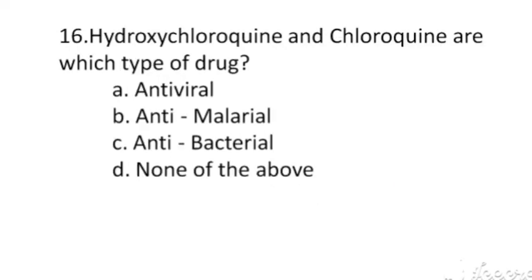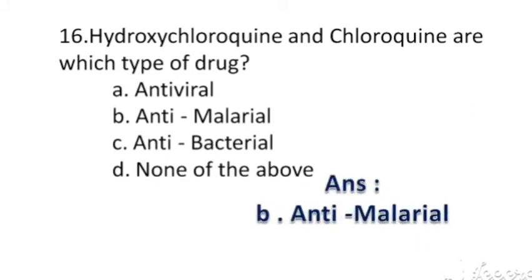Hydroxychloroquine and chloroquine are which type of drug? The options are A. Antiviral, B. Antimalarial, C. Antibacterial, D. None of the above. The right answer option B. Antimalarial.